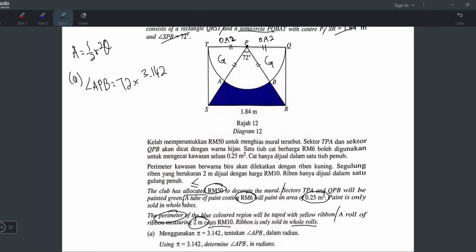And they already said pi guna 3.142. So why not you just tekan 72 times 3.142 divide 180. Okay, my calculator give me 1.2568. Usually I'll write 4 significant figures, but since this one dia tak ada banyak decimal place, right? It stops at here. So I just write the whole thing and then write the unit radian. So sekarang kita tahu sudut ni adalah 1.2568 dalam radian.